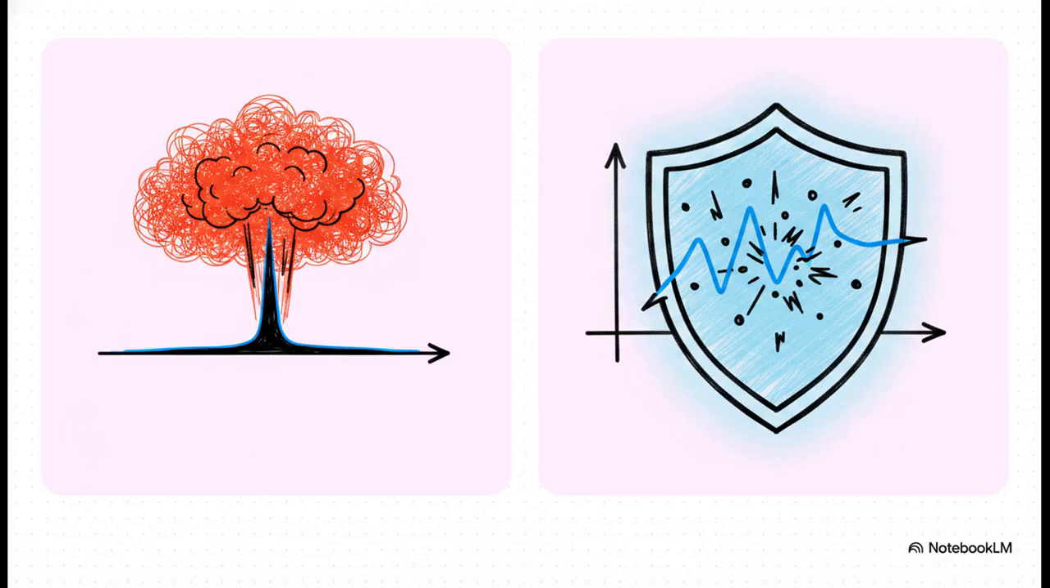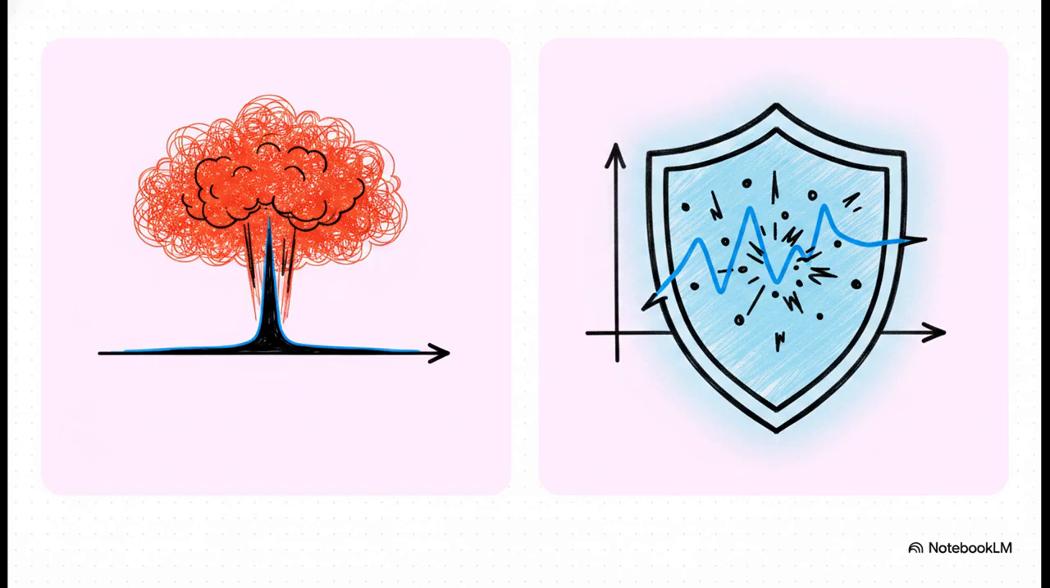MSE strictly punishes large outliers by squaring the error, meaning if you're off by 10, your penalty is suddenly 100. This works beautifully for smooth data, but it is absolutely terrible if your data has crazy, unpredictable anomalies. Contrast that with mean absolute error, or MAE.